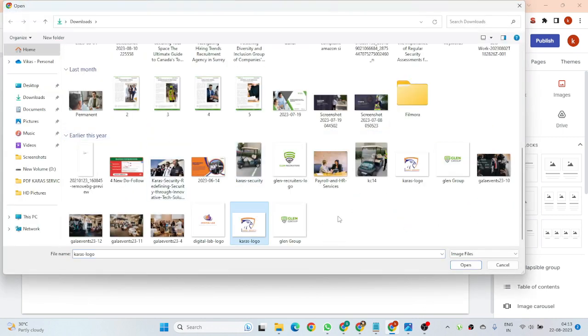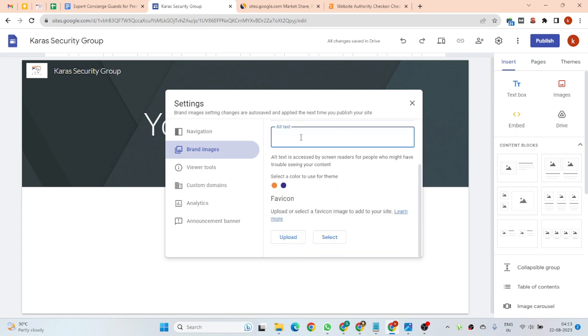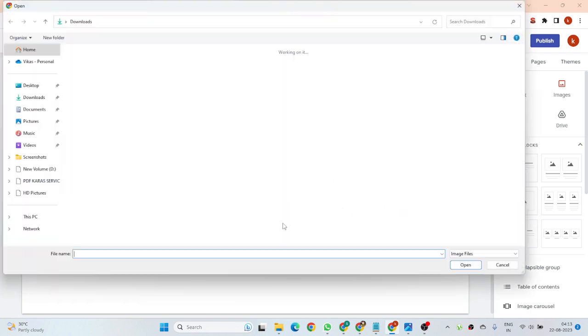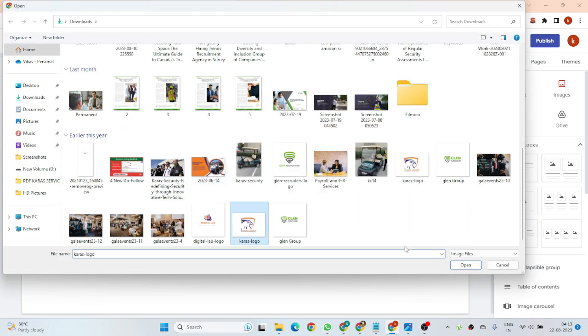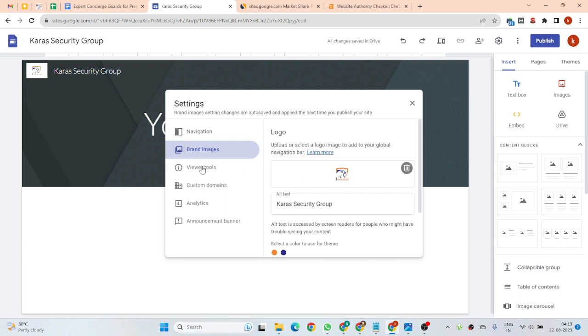This is a very good thing: we have to update our profile and alt text. We can add our alt text, security. Okay, now we have to upload a favicon. So our branding image is completed now.